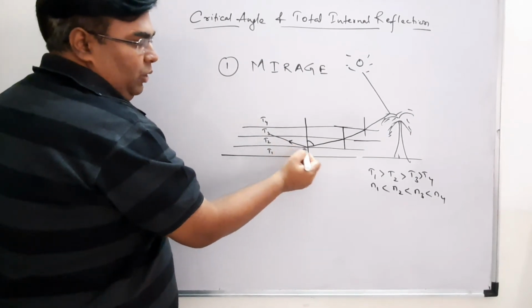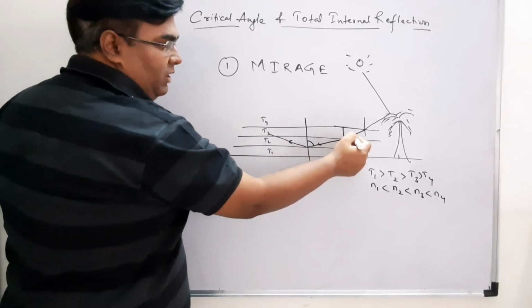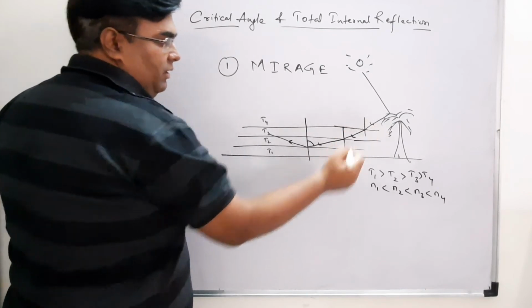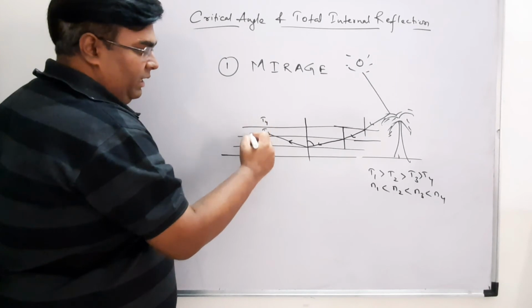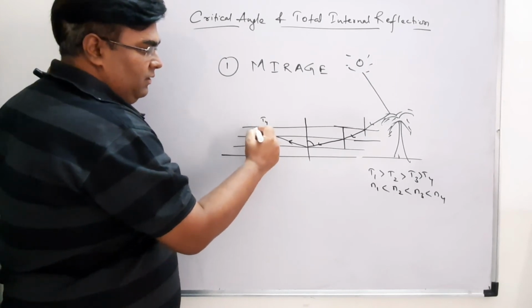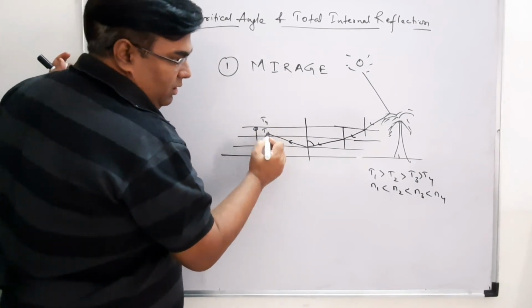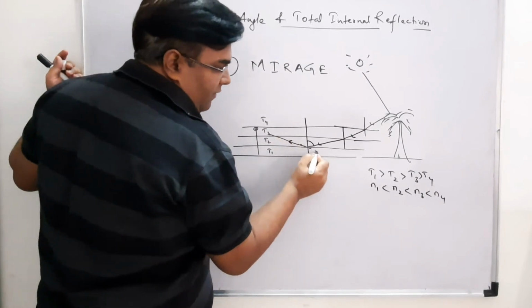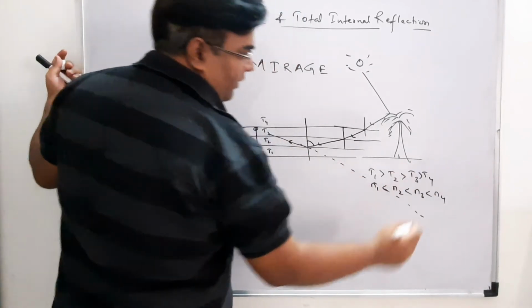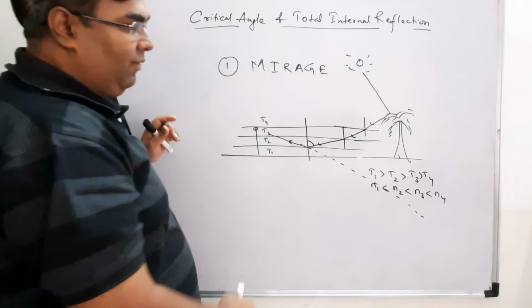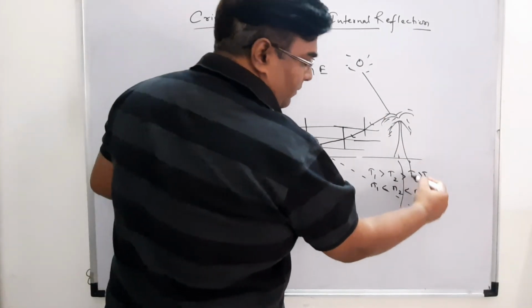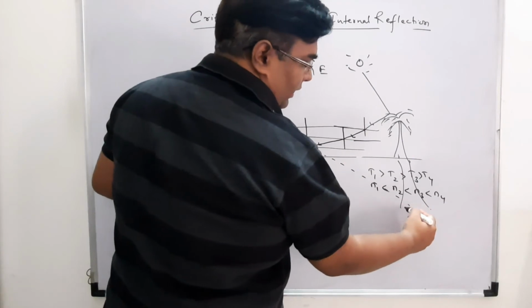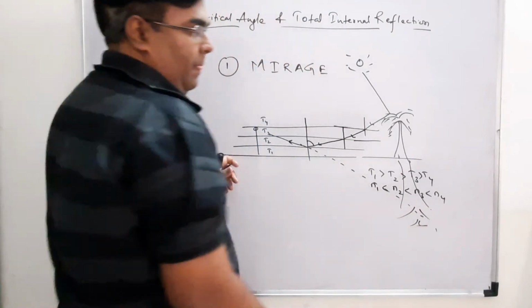It will happen total internal reflection, right? And if I am here, then I can see the image of this tree somewhere here downward. So I will be getting a reflection of this tree, suppose like this, right?